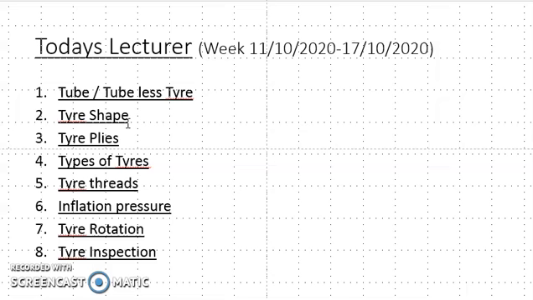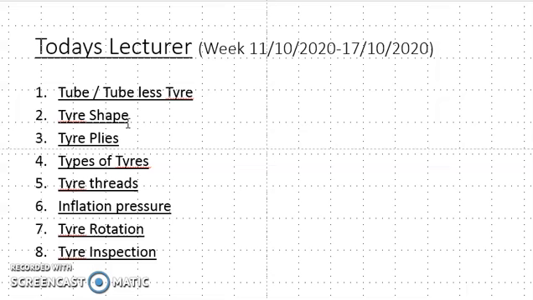What happens if there is improper pressure, either low or high? Neither is expected in a tire. What are the advantages and disadvantages in both cases? We are going to learn that, and also how to take care of the tire so that we can use it for a long time.